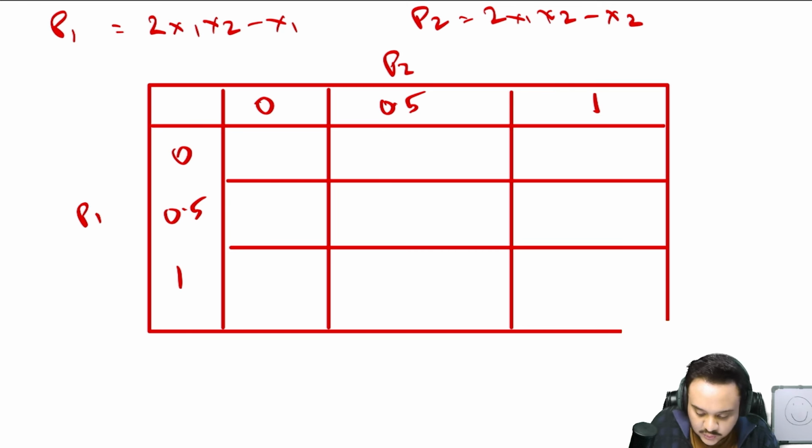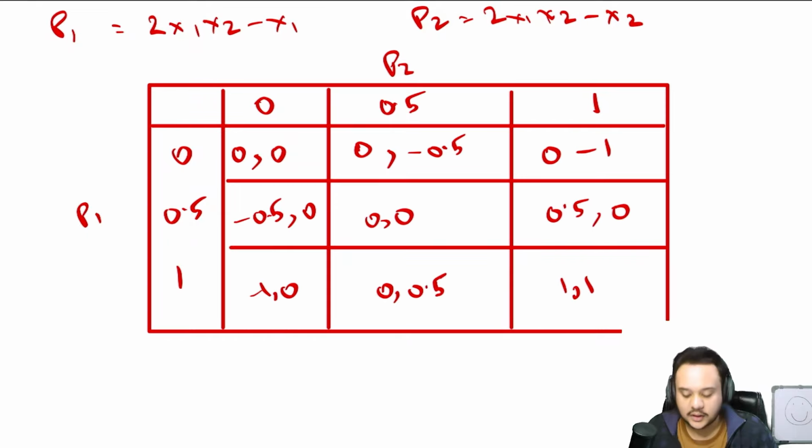So when player 2 chooses 0 as his effort and player 1 chooses 0 as his effort, if we talk about the payoff of player 1, it will become 0, and for player 2 also it will be 0. Similarly, this is what your table is going to look like. Now it is just a 3 row 3 column game. Now you just have to find the Nash equilibrium. It is fairly easy, you know how to do that, so just do that.